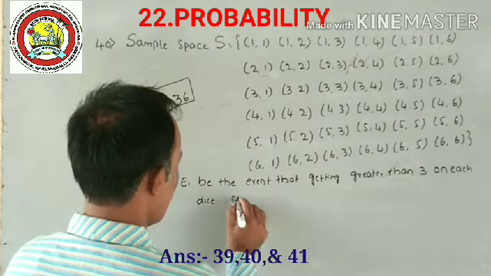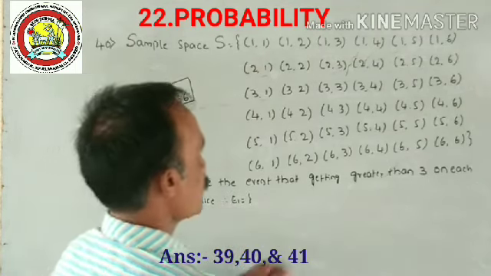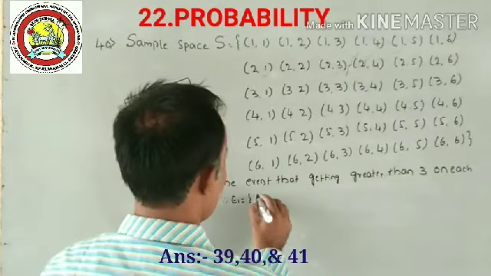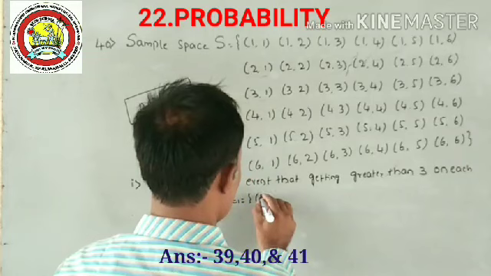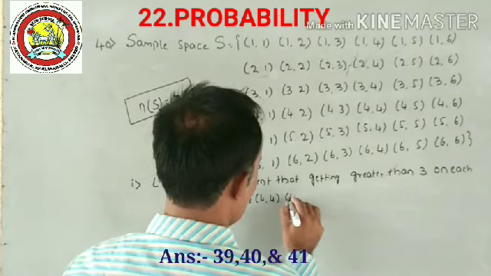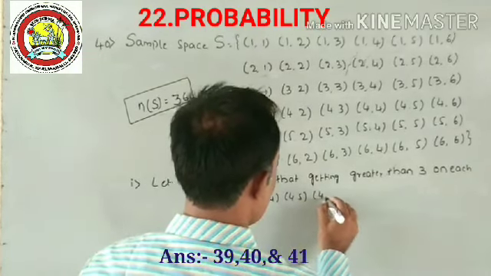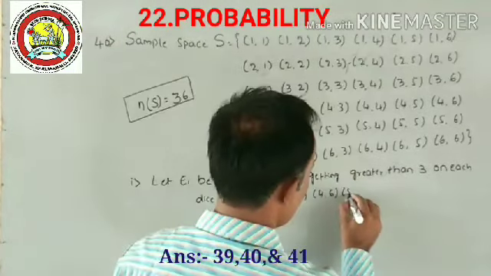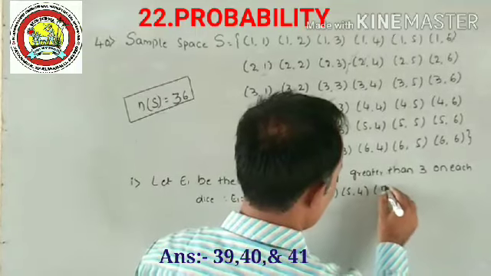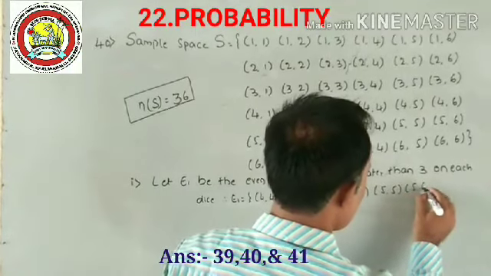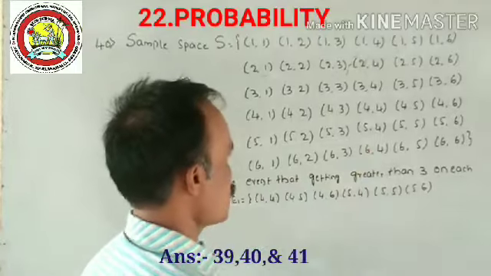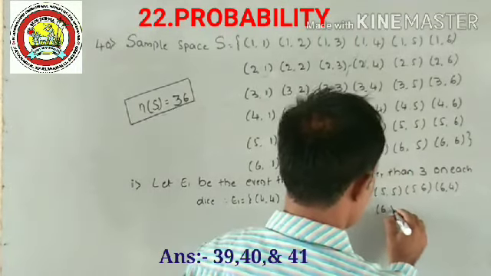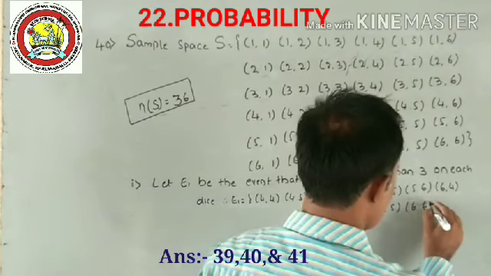So therefore E1 is equal to, as greater than 3 means, first 4 4, next 4 5, 4 6, next 5 4, 5 5, 5 6, next 6 4, 6 5, 6 6.